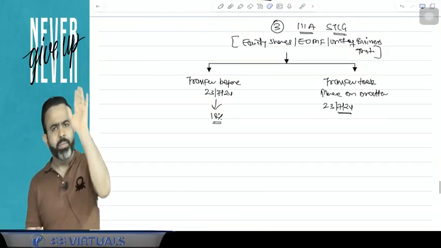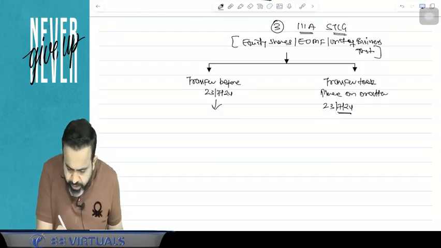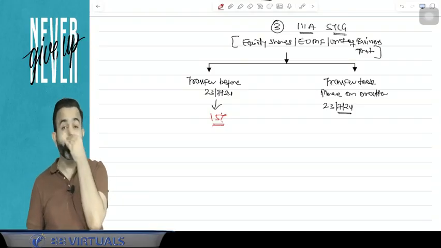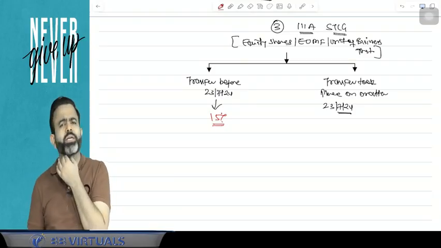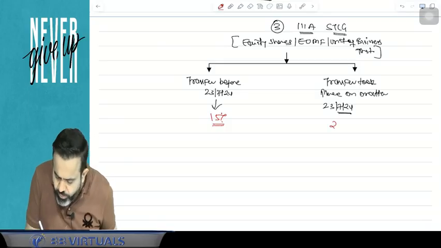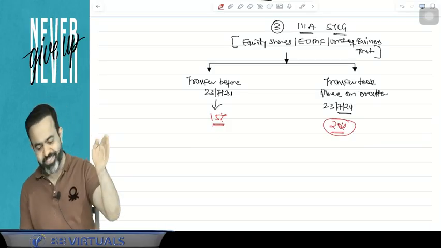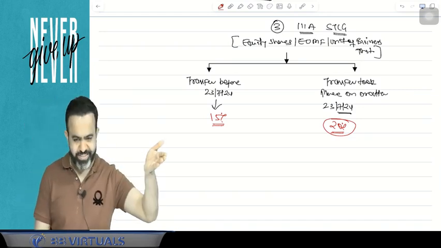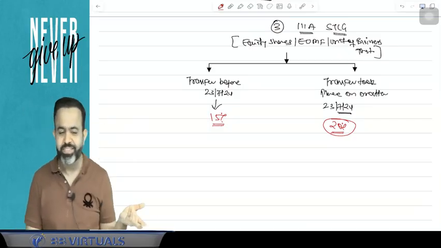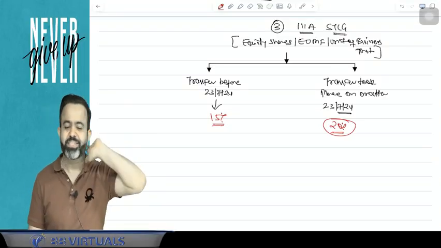Here, before the amendment, the tax rate was 15%. On equity shares or equity oriented mutual funds, if there is a short-term capital gain, earlier it was taxable at 15%, but now it is taxable at 20%. So the rate has changed from 15 to 20%. That is also unfavorable for the assessee.